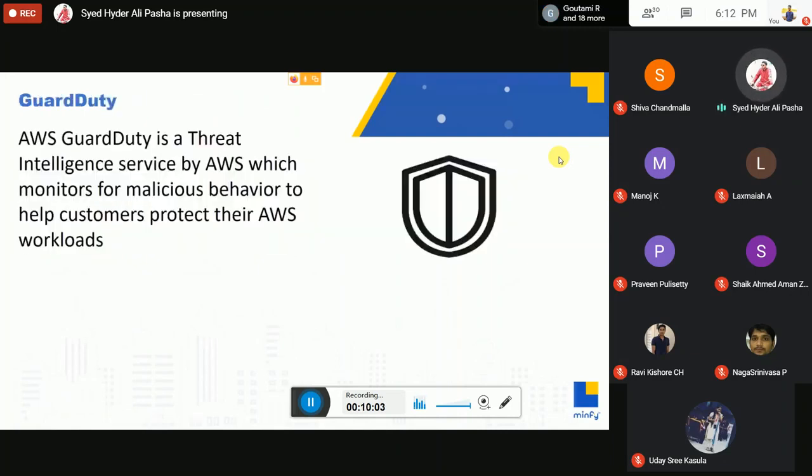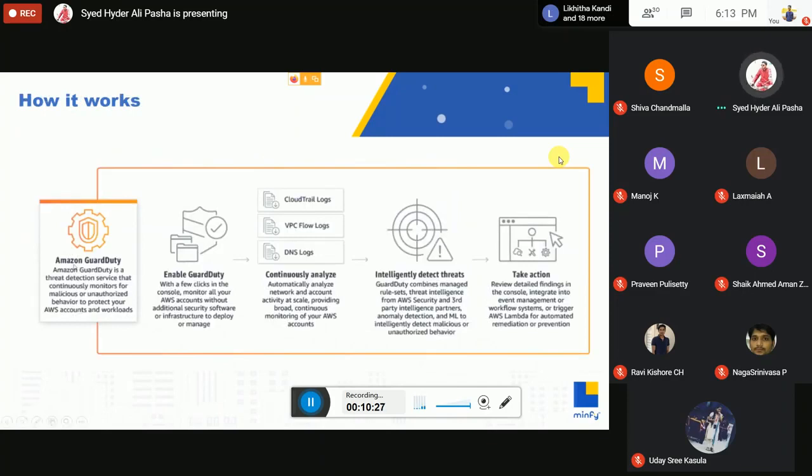GuardDuty. What is GuardDuty? GuardDuty is a threat intelligence service by AWS which monitors for malicious behavior to help customers protect their AWS workload. It will show us the vulnerabilities, and the attacks or anything coming to the AWS resources from different source IP addresses. Here you can see it is a threat detection service that continuously monitors for malicious, unauthorized behavior to protect your AWS accounts and workloads.